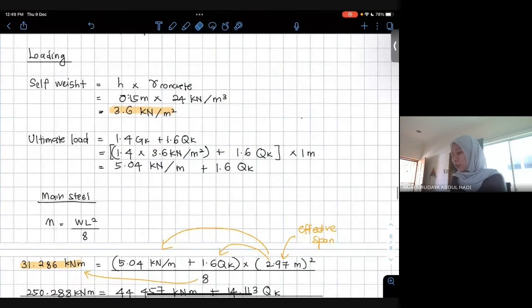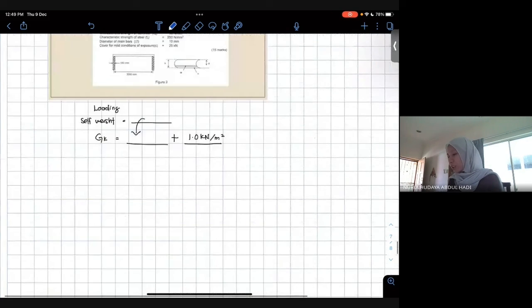Bila you kira ultimate load, tak kisahlah macam soalan like example 1 dengan exercise 1 tu pun, ataupun soalan like this sekalipun, bila ada floor finishes, you kena include dalam total dead load. Okay, kalau ada floor finishes dalam soalan, for example like this question.